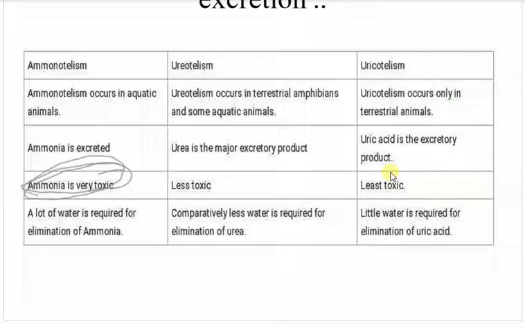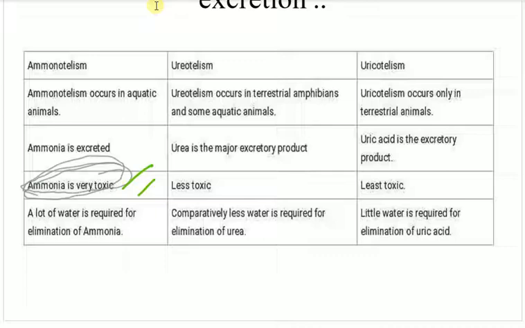If this excretory product is not released from the body, it can cause much more toxicity and bring much more harmful effects to the body, so it needs to be taken out. Then comes ureotelism, less toxic, like us humans.